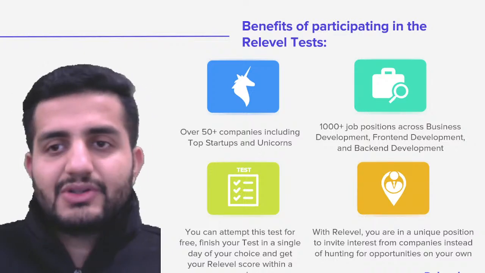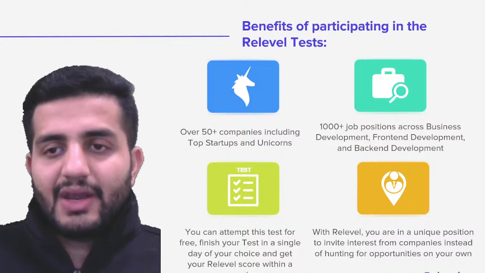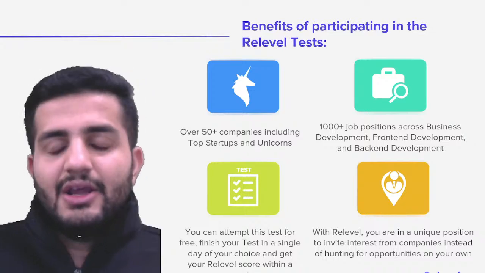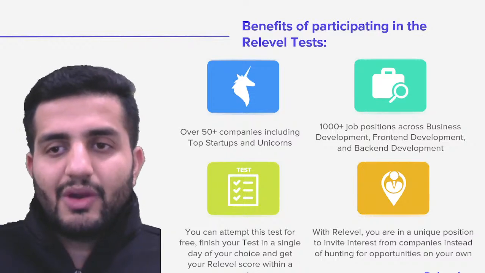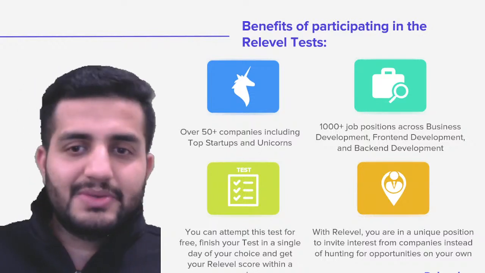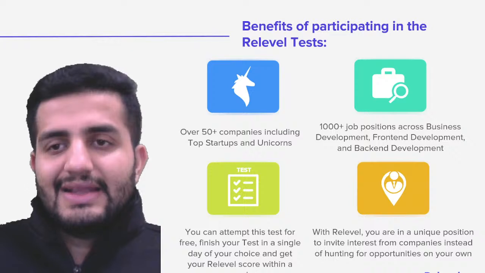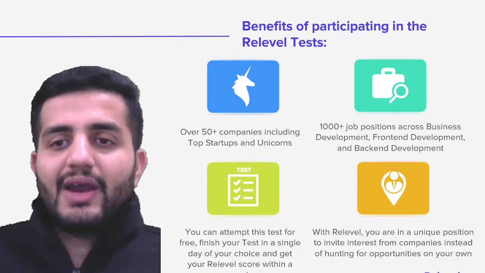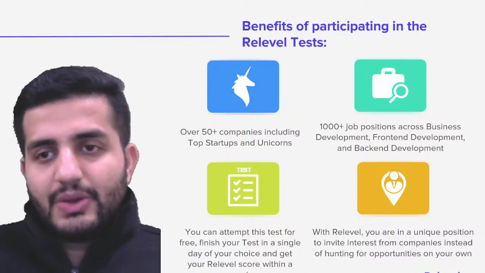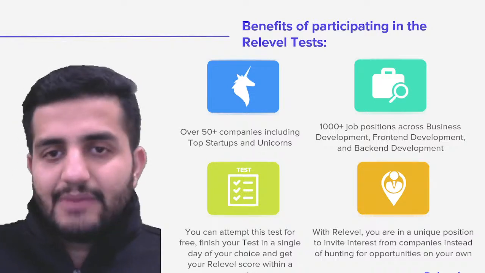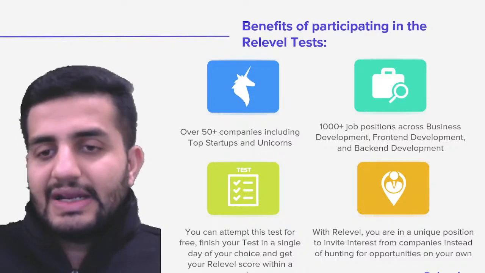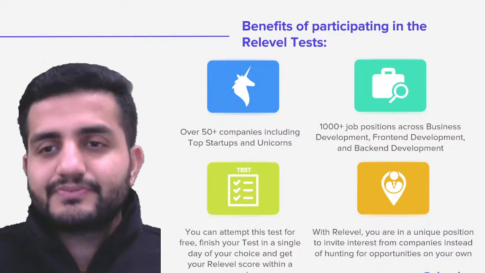And then the Relevel score will be revealed in a week's time, right? And as I said, since it's an assessment, you will be scored on some qualifying criteria. There is at least 70% qualifying criteria, so you have to score at least 70% to make your Relevel profile. But in any unfortunate situation, if you're not able to make your 70% score, you can always reattempt the test, but that can happen only after 30 days. Okay, so be watchful of that.